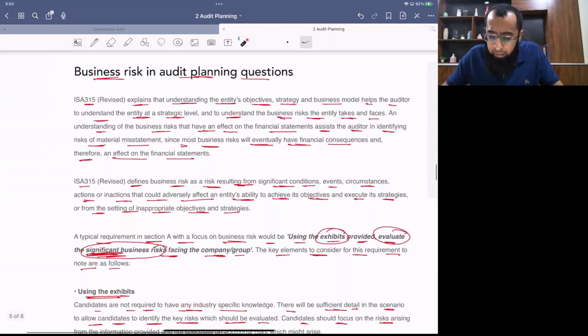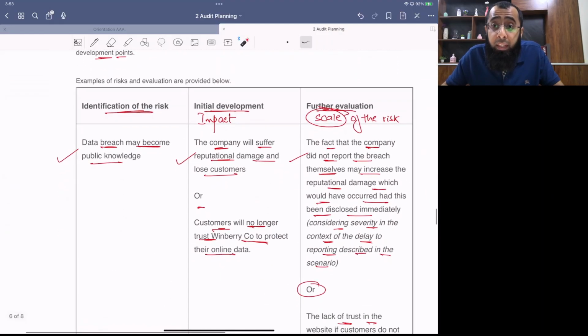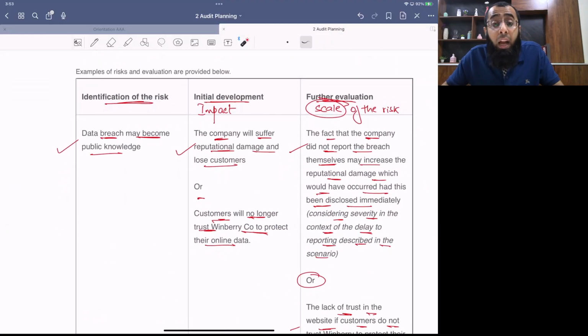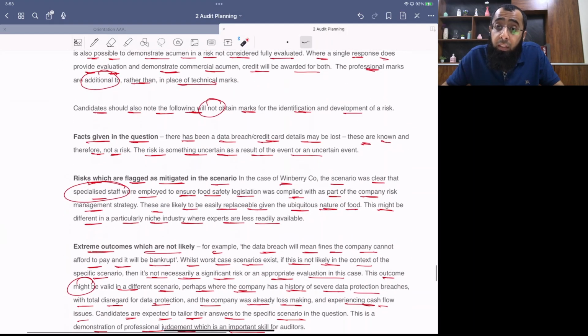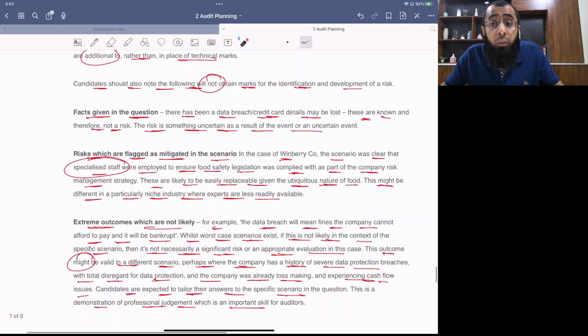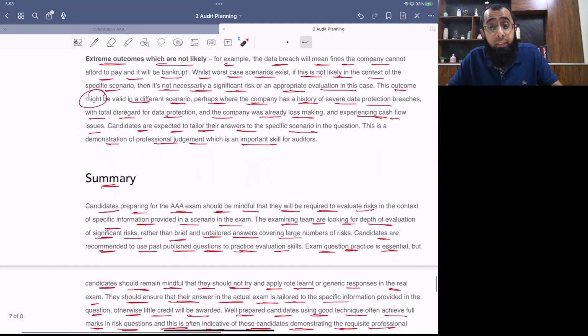We looked at the article, and we looked at example drafting by the examiner, which was a very good thing, very good guidance. We looked at how we have to look at the identification, impact, and scale of the risk. We discussed all of these issues, and for professional skill marks, what we have to make sure we avoid: we shouldn't be repeating things, we shouldn't be referring to risks which are already mitigated, and we shouldn't be looking for extreme situations. And then we finally summarized this issue.